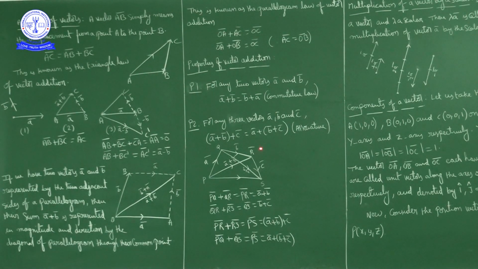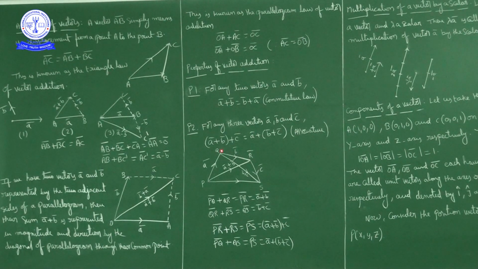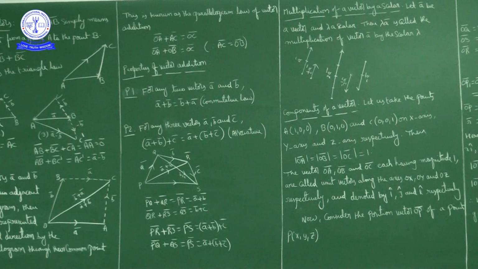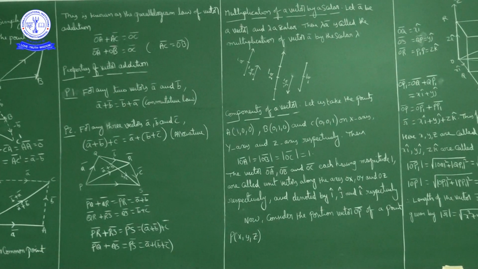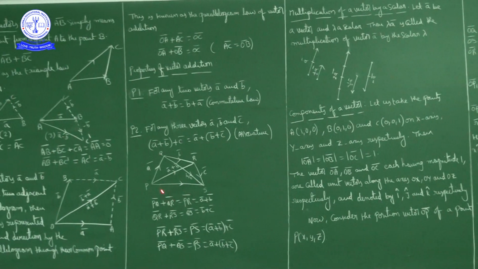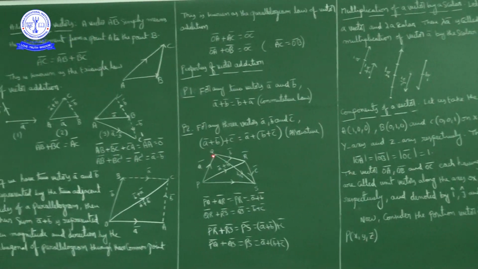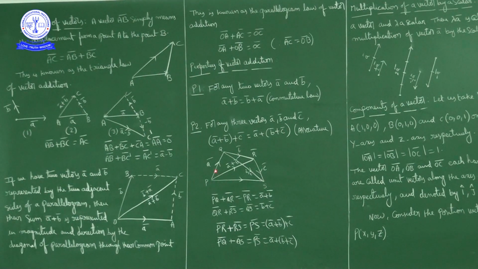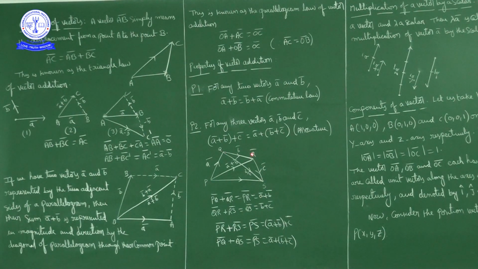One vector is PQ bar, which is vector A bar, QR bar is vector B bar, and RS bar is vector C bar. Let A bar, B bar, C bar be represented by PQ bar, QR bar and RS bar.